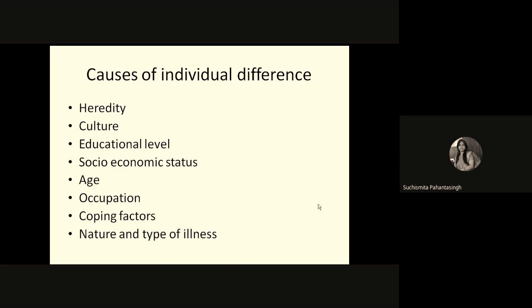Nature and type of illness. If someone has some kind of chronic illness and another is a healthy person, through this also they are different from each other. One has a general illness, another has a chronic illness like cancer, so their behavior, attitude, everything will be different. Those with a normal illness like fever, after four days the fever will subside, but those with cancer, HIV, AIDS, or any kind of chronic or serious illness attached to them, their behavior, everything will be different. So both people are different from each other.